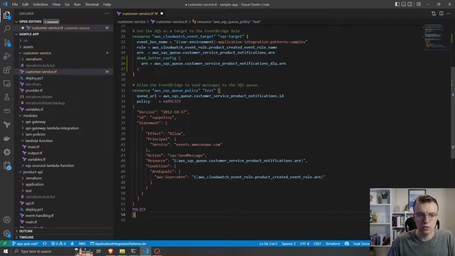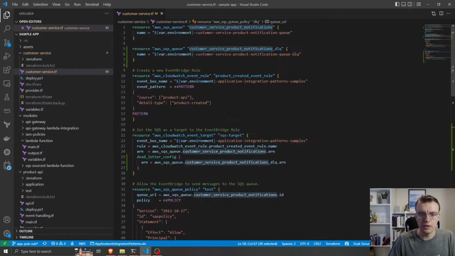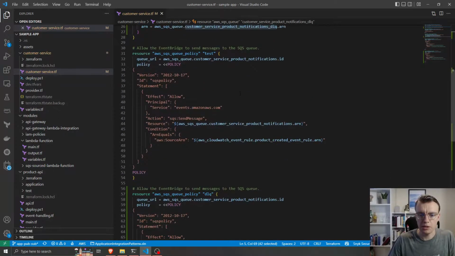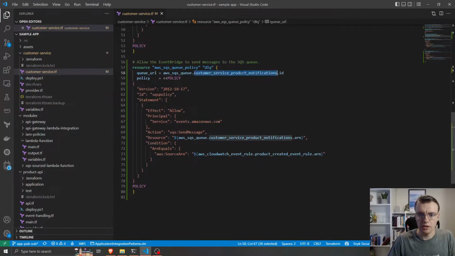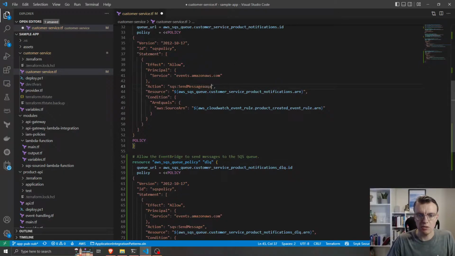We're also going to need to redo this SQS policy for the DLQ, and that will be our dead letter queue from up here. And if I put that in there, and then in there, and there we are. So we're now allowing EventBridge to actually send messages to our dead letter queue. So if I was to actually break that action again, so that's an invalid action,